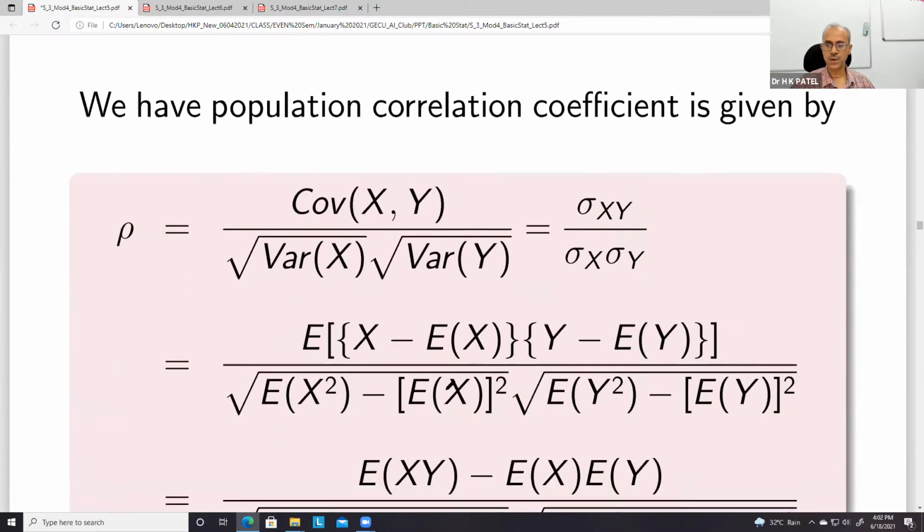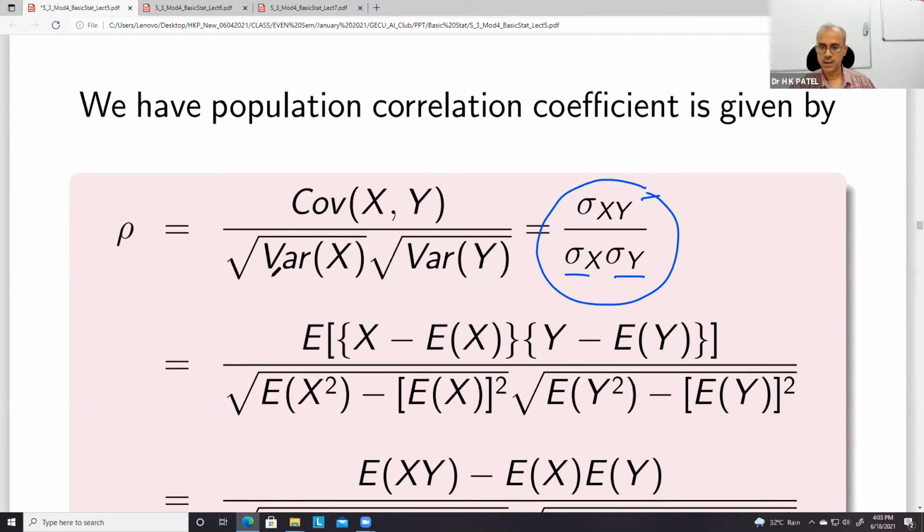So this is the formula given by covariance of x, y upon standard deviation of x times standard deviation of y. This is the covariance, and these are the standard deviations of x and y. This is the basic form, and then many forms we can find. We can use the definition of covariance, it is E of (x minus Ex)(y minus Ey).